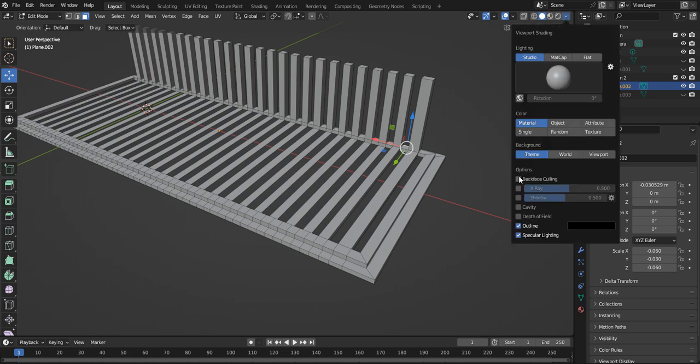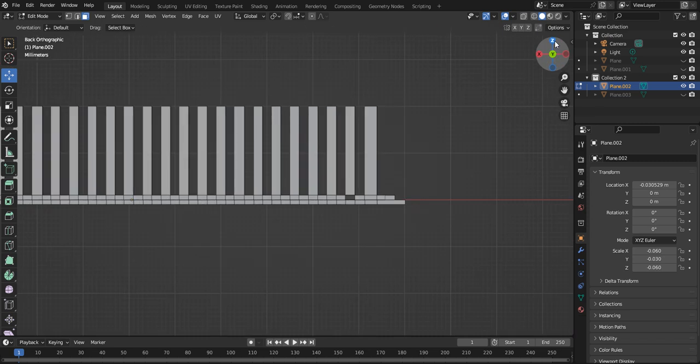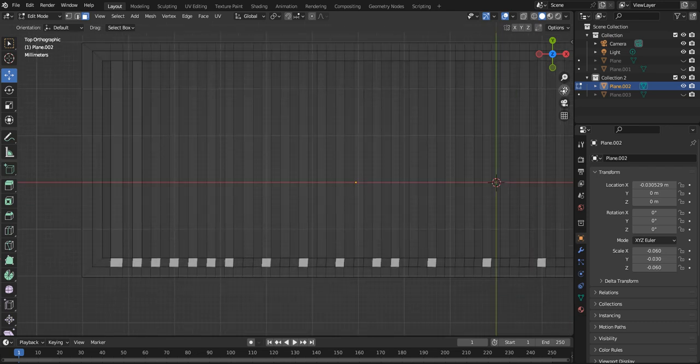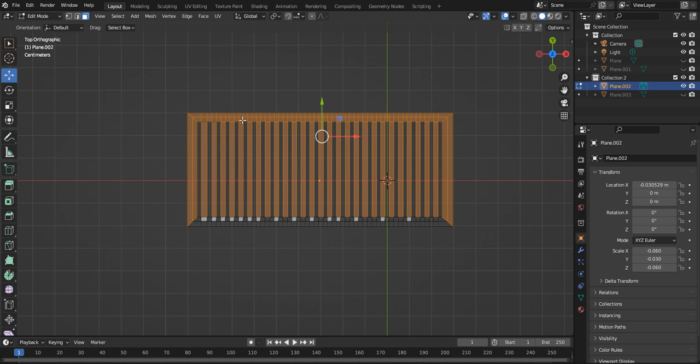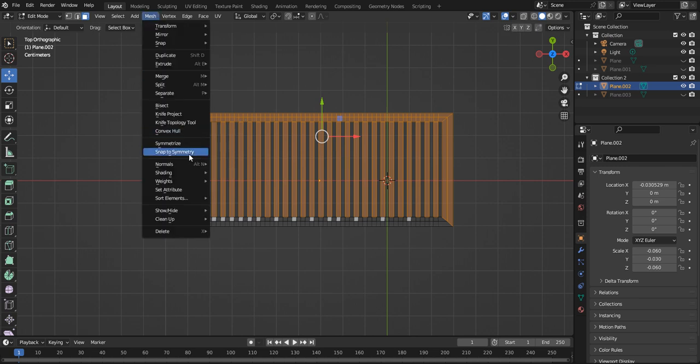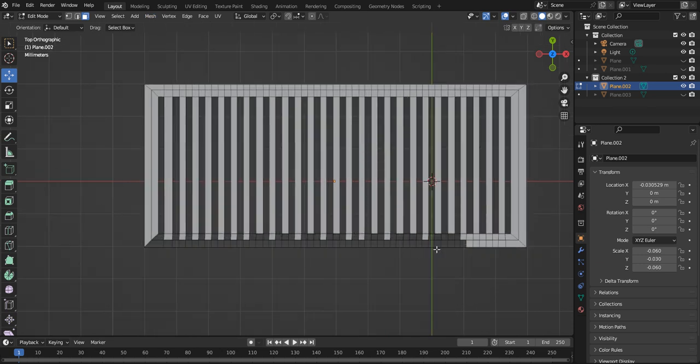So always turn this on when you model in Blender so you can make sure that everything is facing the correct way. All I do with that, I'll just go here, go back to top view. Now what I do, I select everything like this, and then I go here, and then I flip the whole entire thing, and then I will go back in here, select these ones, and you get the idea. Flip everything round so it faces towards you. Obviously don't press on do that because I actually select the faces.